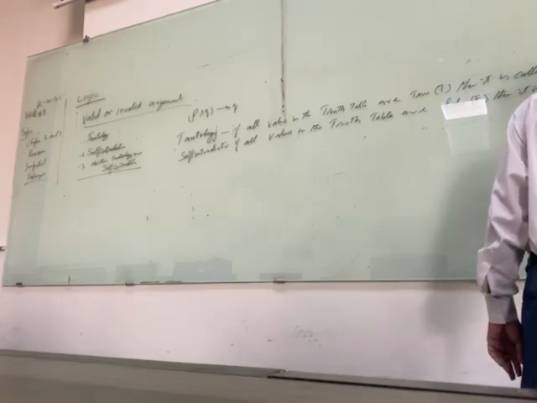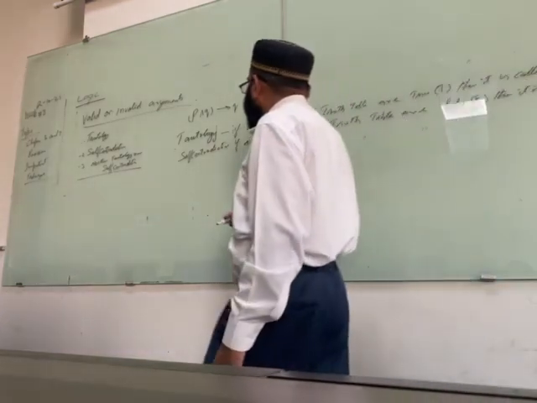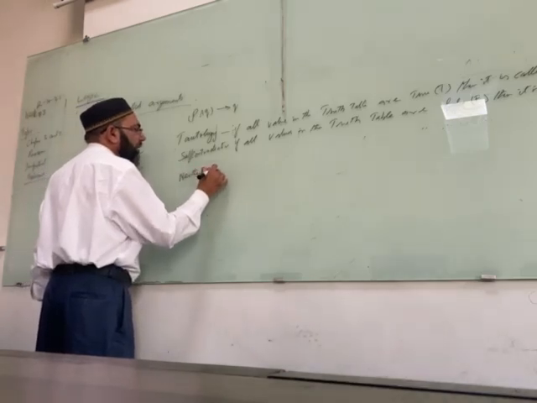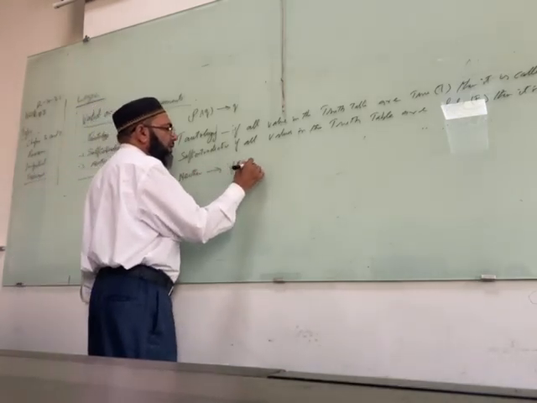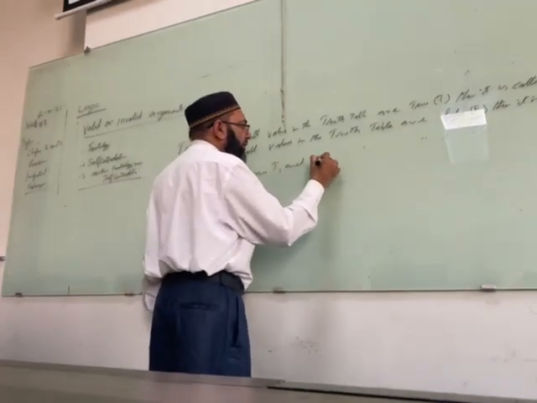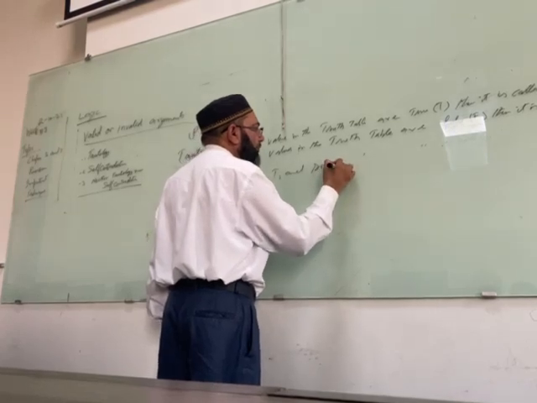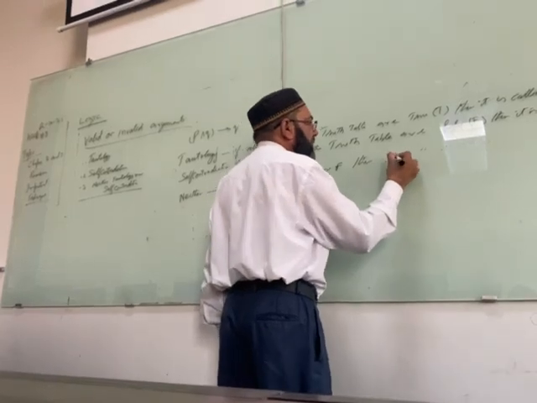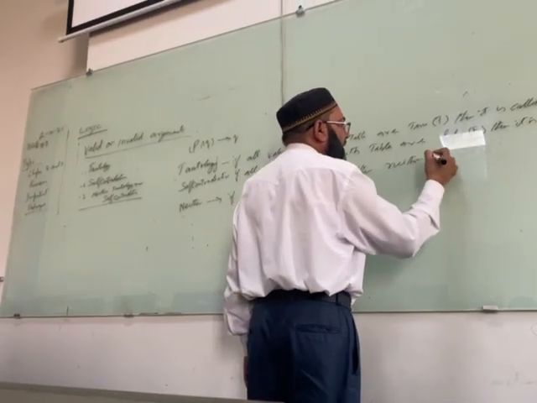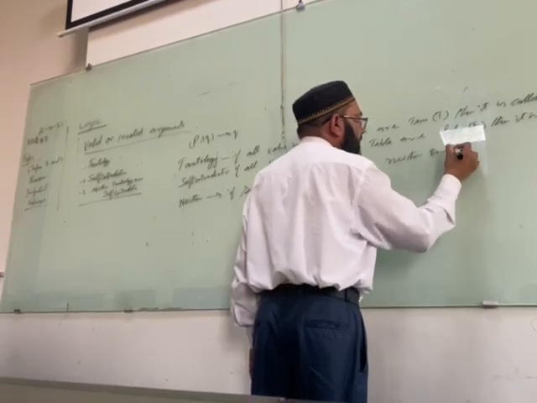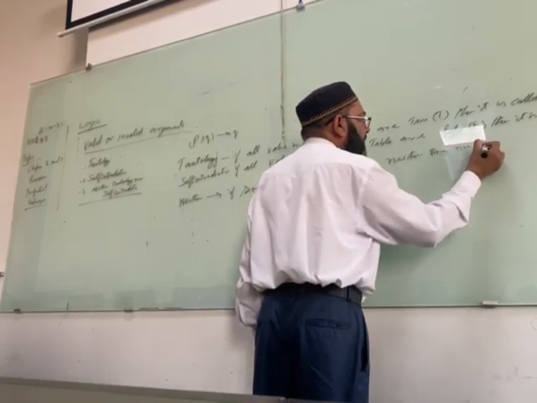Argument is not valid, invalid, in the neither case: if some T and some F, some true, and neither some true nor false.